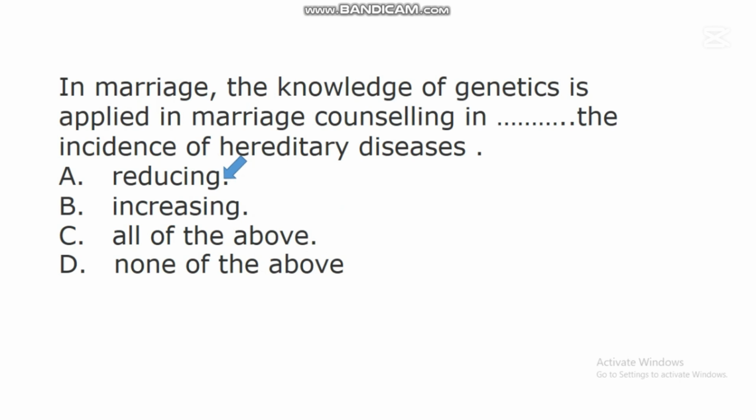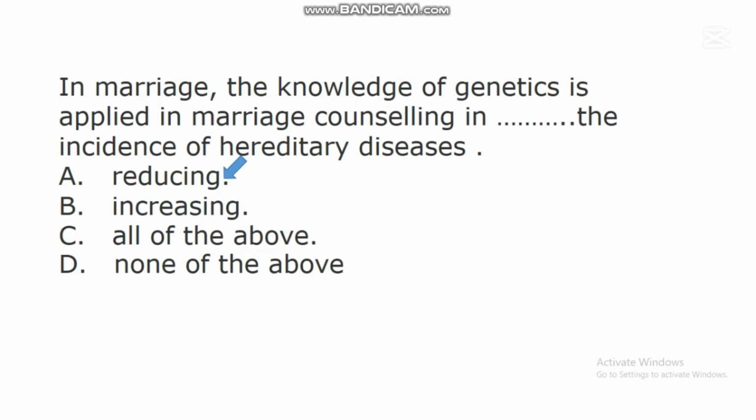So in marriage, the knowledge of genetics is applied in marriage counseling in reducing the incidence of hereditary diseases. There are different hereditary diseases such as sickle cell anemia. So when the father and the mother are carriers of the genes of sickle cell anemia, through counseling they will be directed on what to do, especially in the area of that marriage.